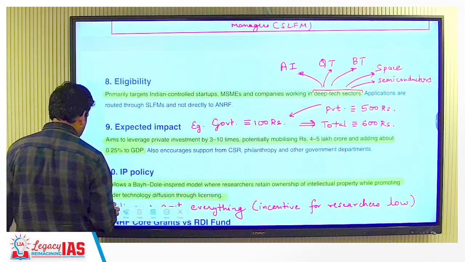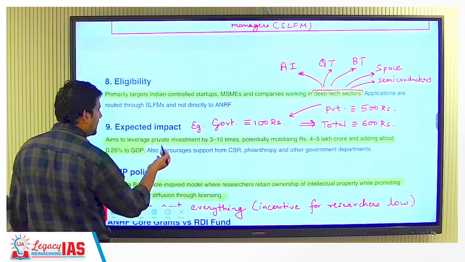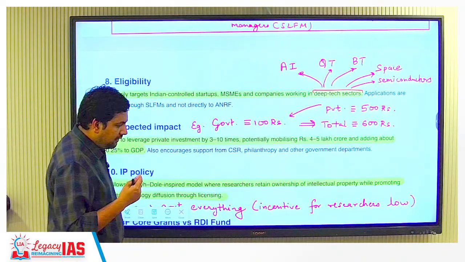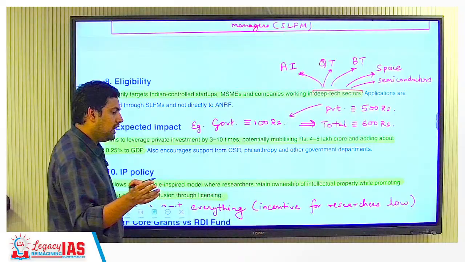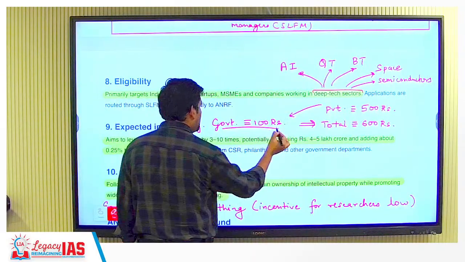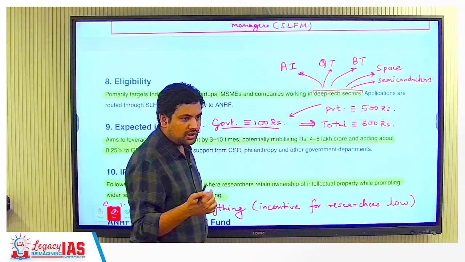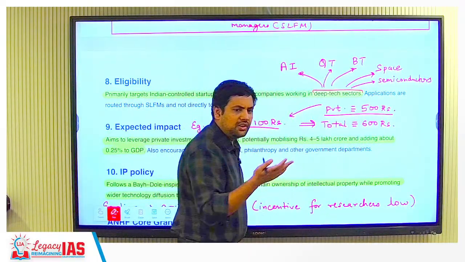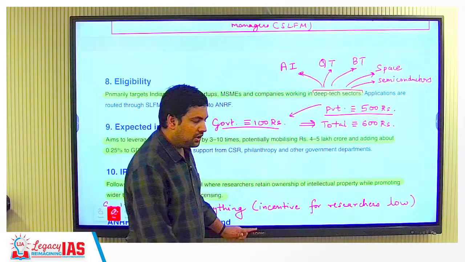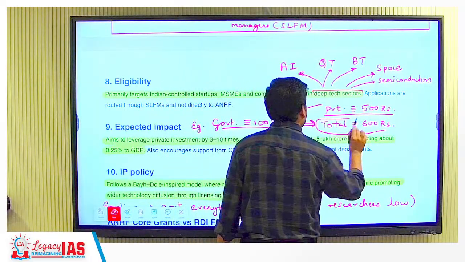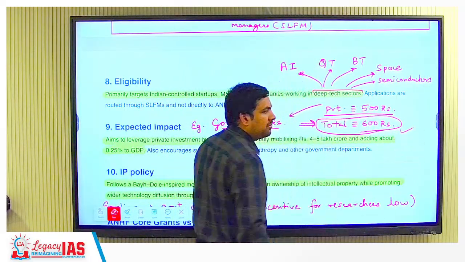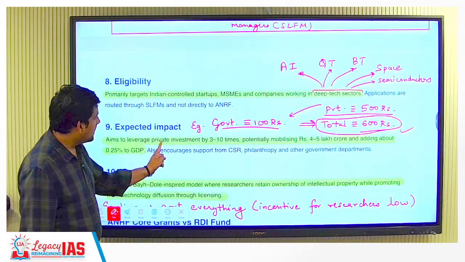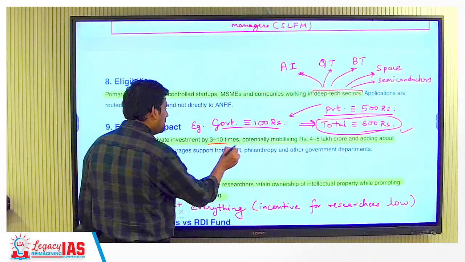So the last is expected impact. So what is the government saying? Because in the second one, RDI, we are targeting TRL level 4 and above. So let's say we invest 100 rupees, then the private sector also, because it can gain money out of it, would like to invest, let's say 400 or 500 rupees. Eventually the total amount of money that goes to the startup will be like 600 rupees. So this is written here: aims to leverage private investment by 3 to 10 times.